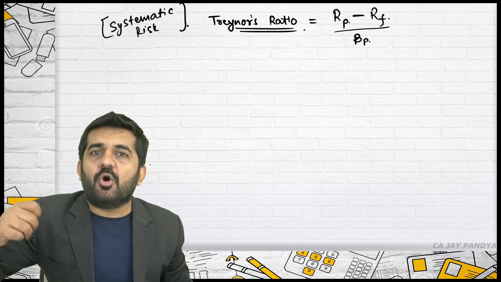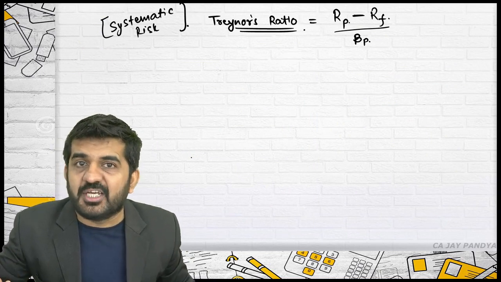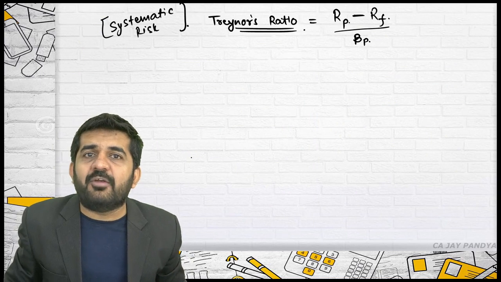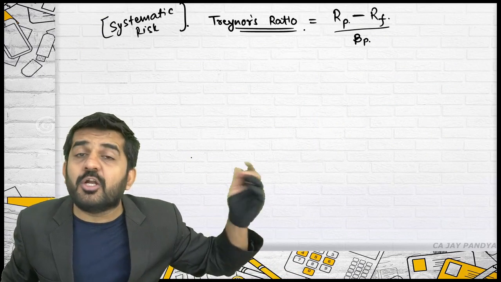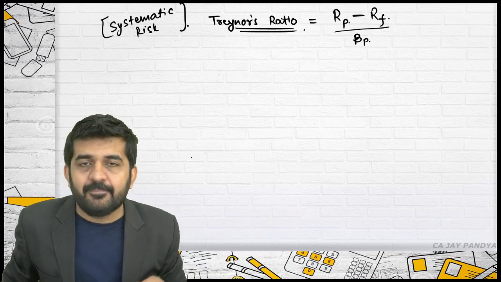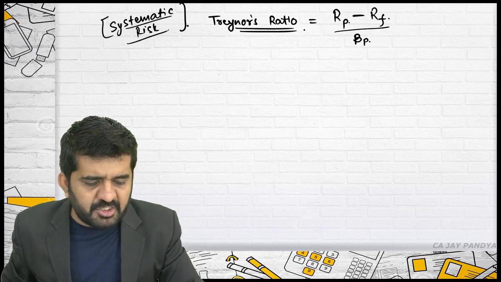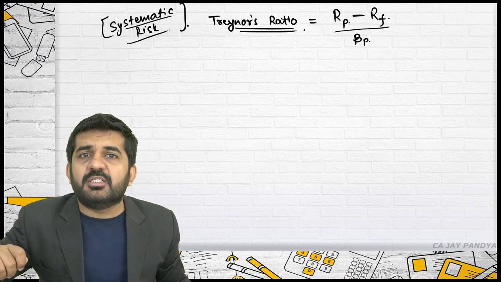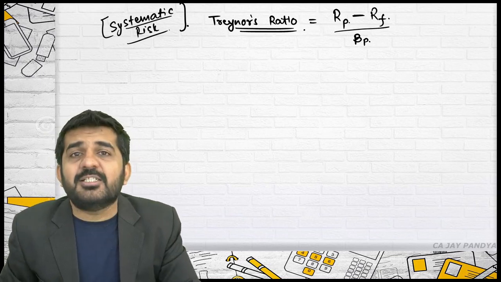See, try to understand, is this logically correct? Yes. Now what Treynor says is also logically correct. He says the risk which can be reduced through diversification, you should reduce it through diversification. You should not keep that risk open. The other risk, which cannot be reduced through diversification, is systematic risk. So whenever you are talking about the concept of risk, you should always consider systematic risk.